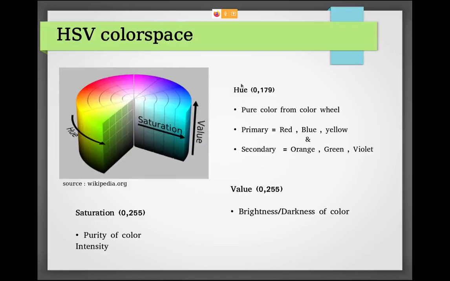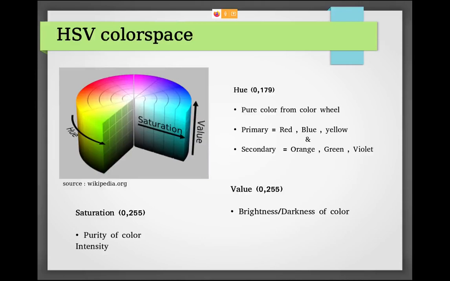Hue basically tells us which color you want to know, like red, blue, yellow in the primary circle, and the secondary orange, green and violet. You can see there is a cylinder. The hue value is an angle in it, so it tells which color you want to represent. In OpenCV especially, we have 180 hue values, from 0 to 179. In different libraries you have different ranges available.